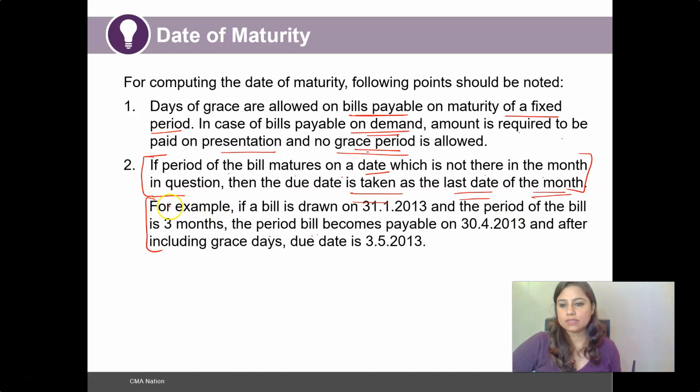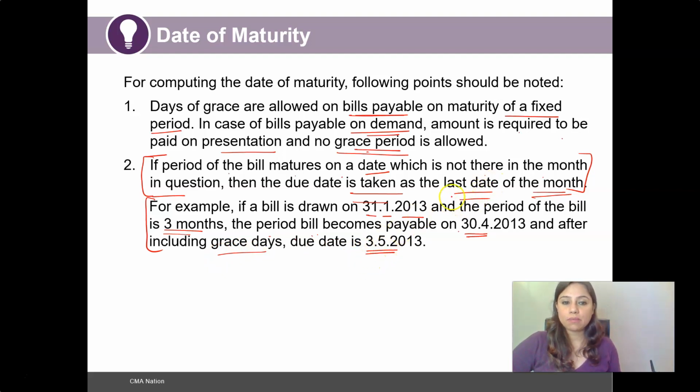Another example mentioned here is, if a bill is drawn on 31st of January 2013 and the period of the bill is 3 months. So if we see the 31st of January, then the 28th of February, then we have 31st of March, and then 31st of April, which will not be the case. Thus the bill will become payable on the last date of the month, which is 30th of April. After considering the last date of the month as the ending of the tenure of the bill, we will add 3 days as the grace days, and then the due date will be calculated as 3rd of May.